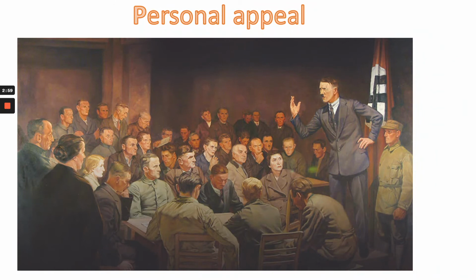Then it would be great to have a statistic, like, for example, numbers increasing from 1,000 in June 1919 up to 3,000 by the end of 1919, most of that down to Hitler, but still, these are tiny numbers, and there are other nationalist parties that are much more powerful at that time. Nationalists, of course, we need to know, nationalists are people who want a strong leader, like the Kaiser, or in this case Hitler, and they also want Germany to have an empire, so to grow in strength and power.